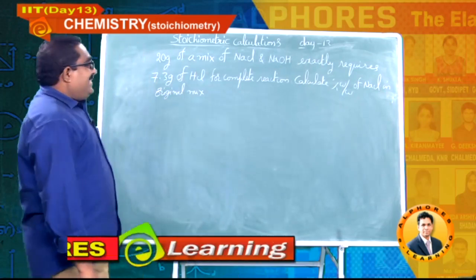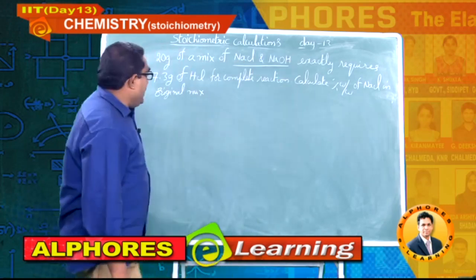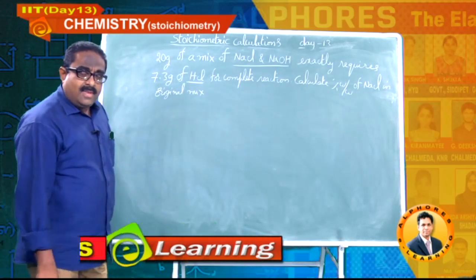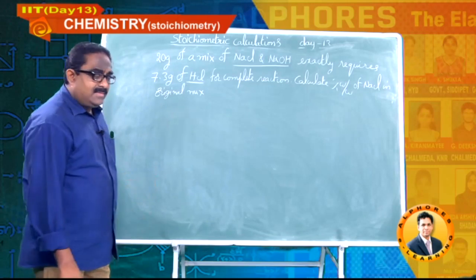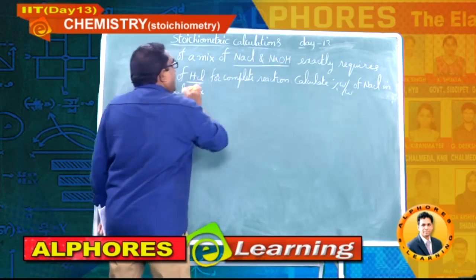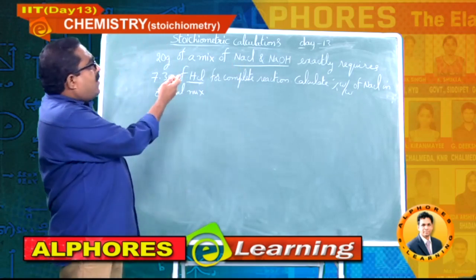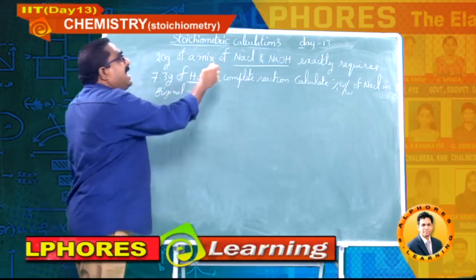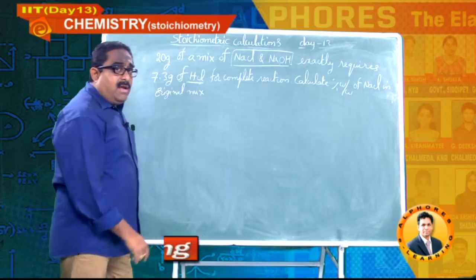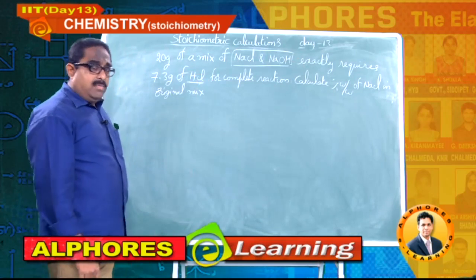Here also there is a mixture of two substances, NaCl and NaOH. This mixture is finally reacting with HCl. Observe it carefully. Base and acid, these two will react, but NaCl will not react because that is the salt formed from HCl and NaOH. So in this mixture, the reacting substance is only sodium hydroxide with HCl, but not sodium chloride.